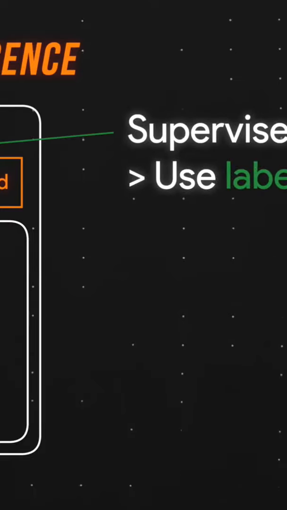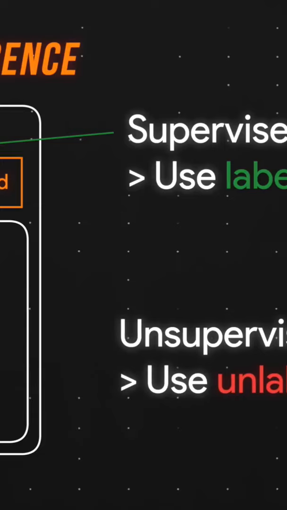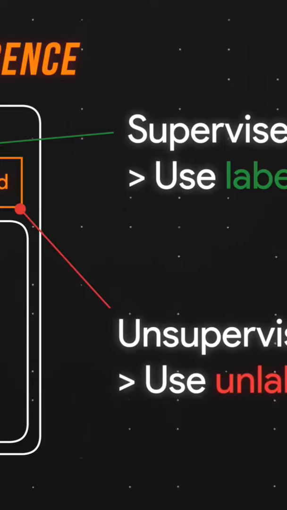Two of the most common types of machine learning models are supervised and unsupervised learning models. The key difference between the two is supervised models use labeled data and unsupervised models use unlabeled data.